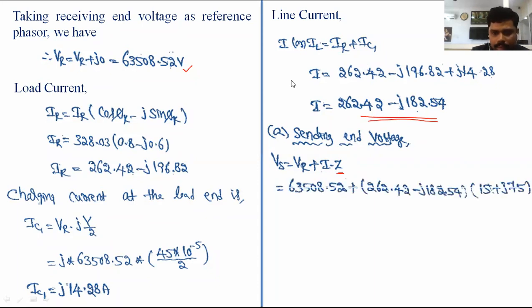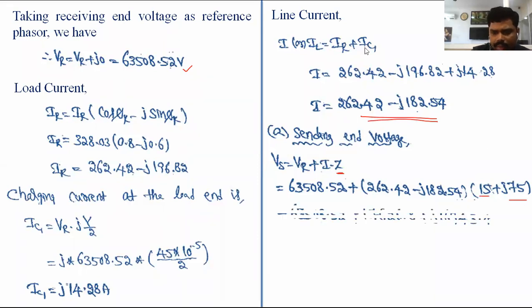Now substituting the values, Vs equal to VR, which is 63,508.52, plus the current 262.42 minus J 182.54 into R plus JX, where the total resistance is 15 ohm and the total reactance is 75 ohm.